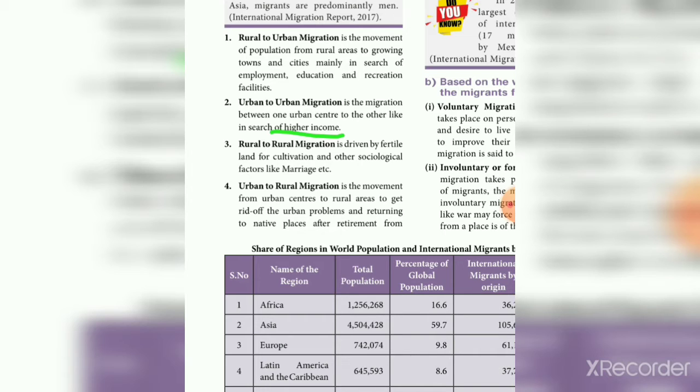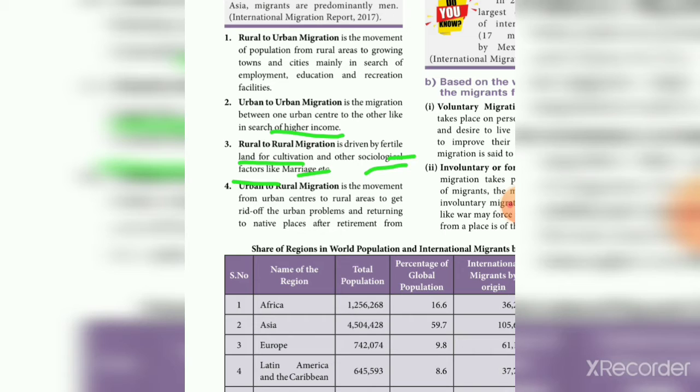And next one is rural to rural migration, which is driven by fertile land for cultivation. This is one reason, and also sociological factors like marriage. So these are the reasons for rural to rural migration.